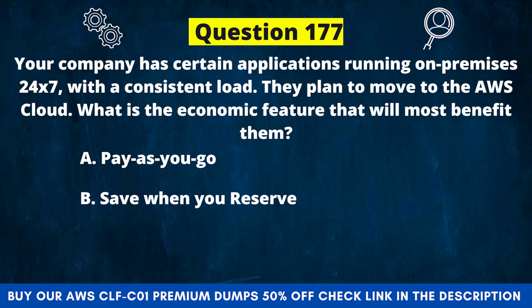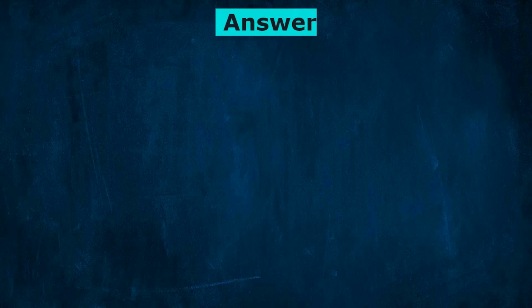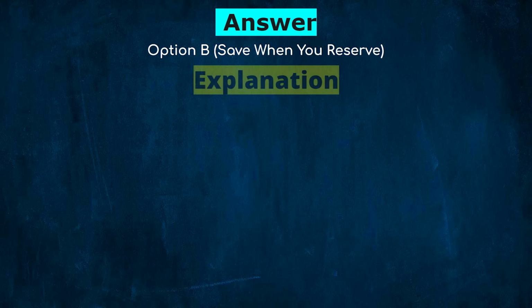B. Save when you reserve. C. Pay less by using more. D. Pay per compute time. And the correct answer is option B. Save when you reserve. Explanation.